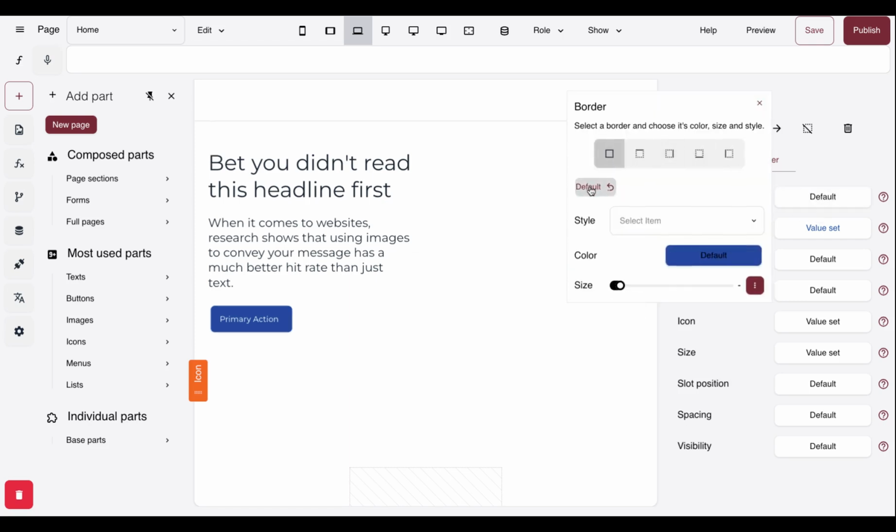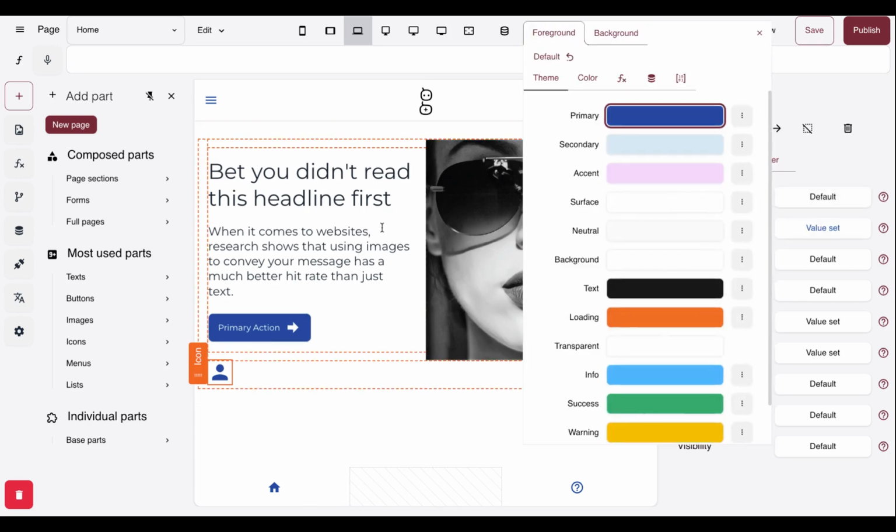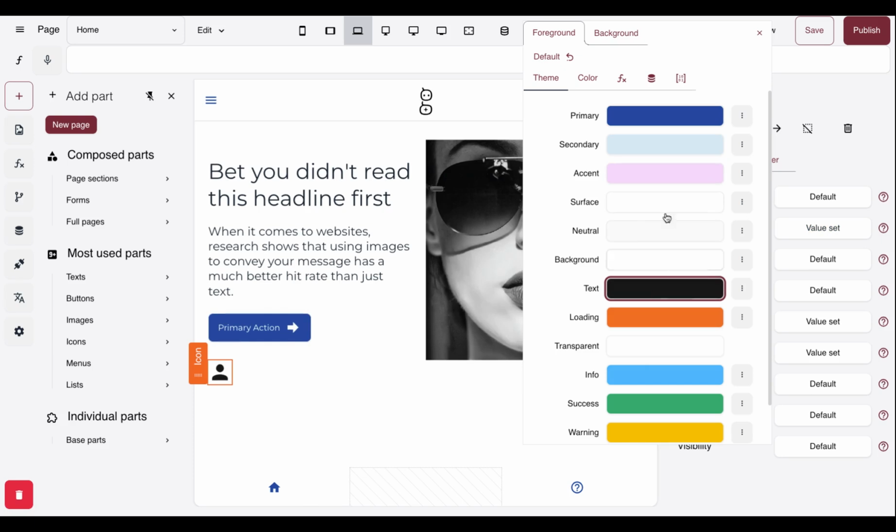We'll clear that border. Now with the colors, the foreground color is the icon itself. So let's change that to a text color, which is black. Now, if I apply a background color, it takes up the space behind the icon.